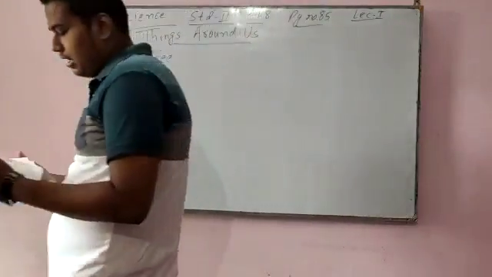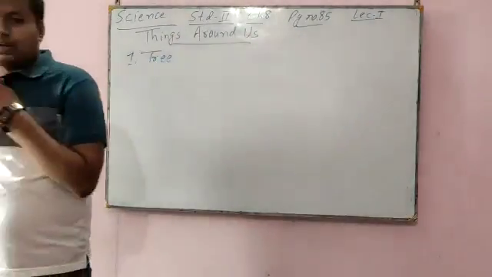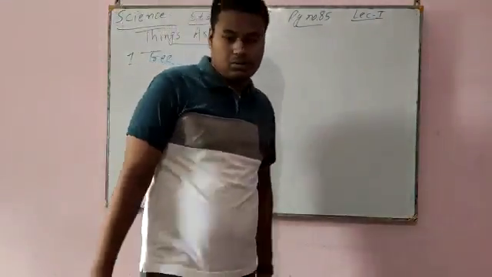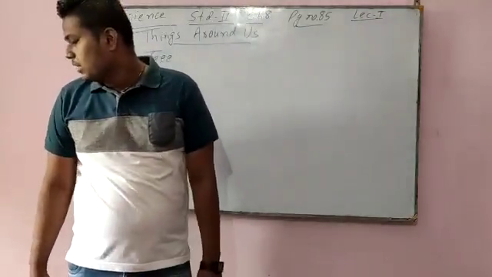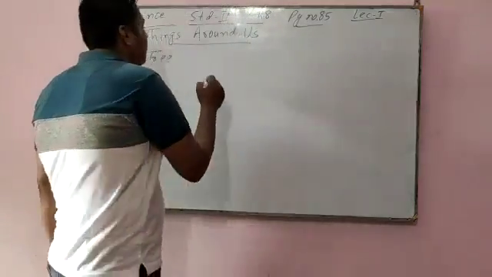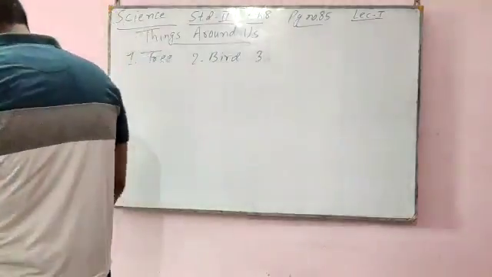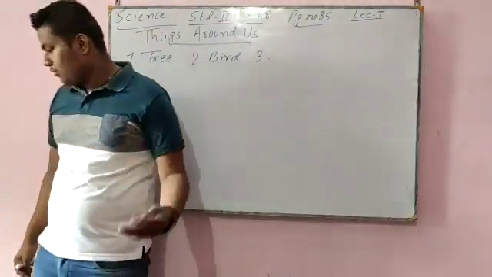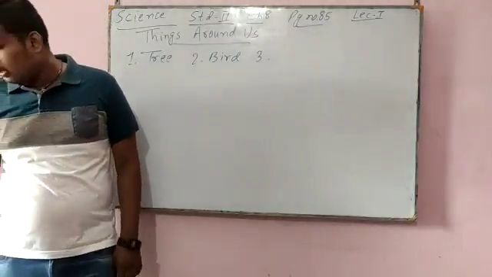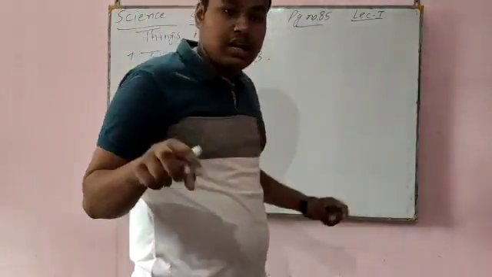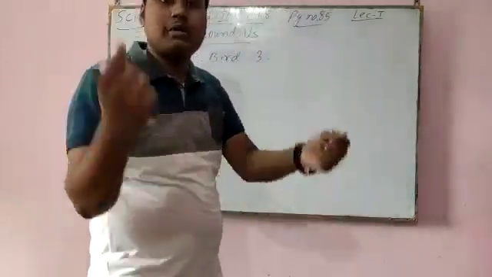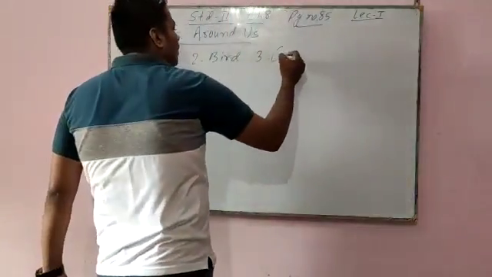What am I? I am a bird. Number 3: I have 4 wheels. You drive me on the road. What am I? I am a car.